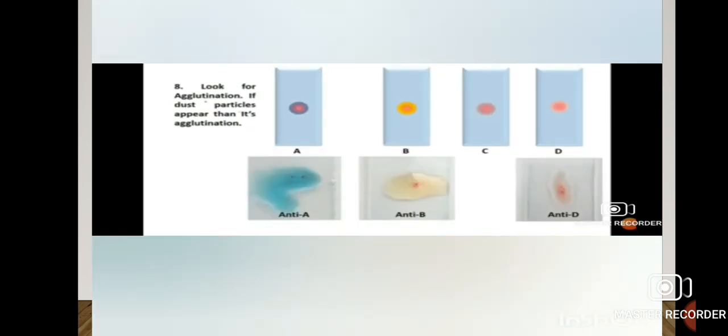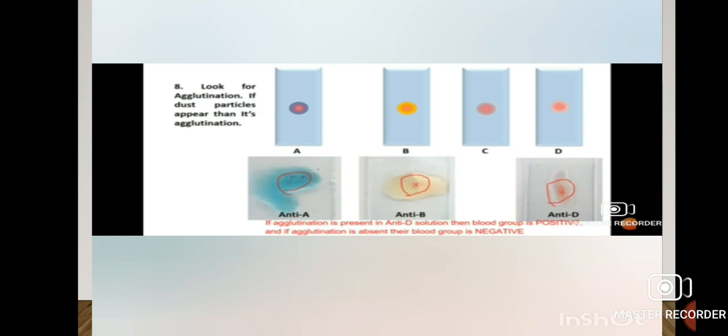We will look for agglutination. If dust particles appear, then it's agglutination. Here you can see in slide A, there are dust-like particles. Also in slide B and slide D. If agglutination is present in slide A, that means A antigen is present and it reacted with antisera A. So antigen-antibody reaction occurred, and that is why agglutination is seen in slide A. So the blood group is having A antigen.